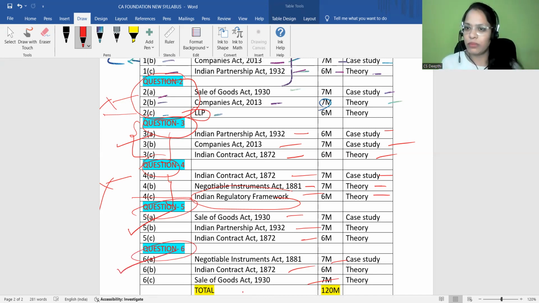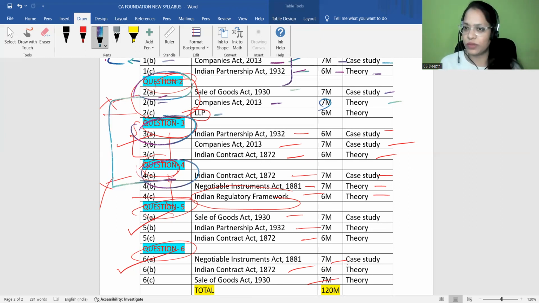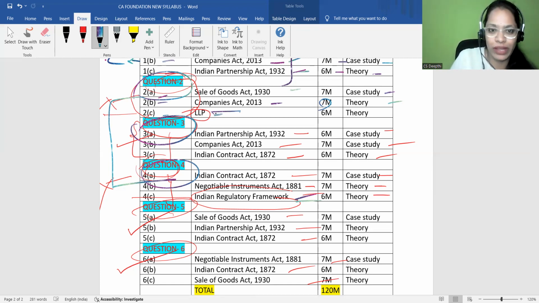So, what about the one question, from where are you going to choose? Either from question 2 or from question 4. So from these 2 questions, one question you have to choose. But you are not familiar with LLP or you are not familiar with Indian Regulatory Framework. So you got my suggestion? At least read one chapter. At least be thorough with Indian Regulatory Framework or at least thorough with LLP.